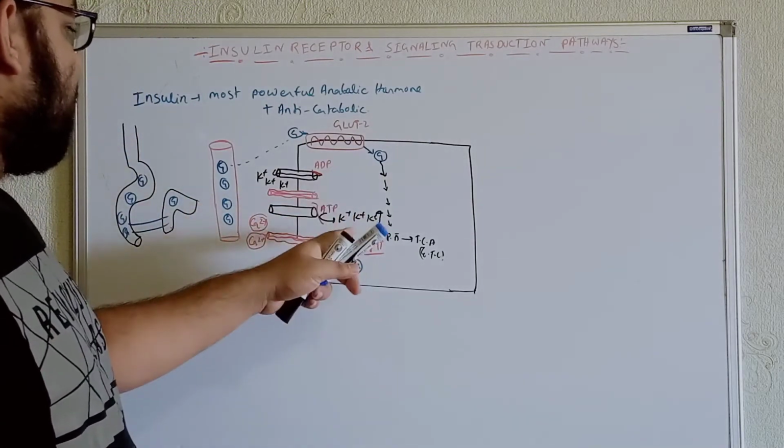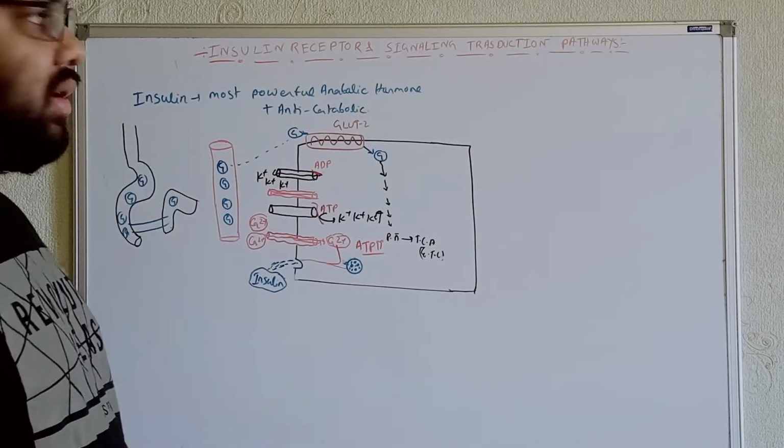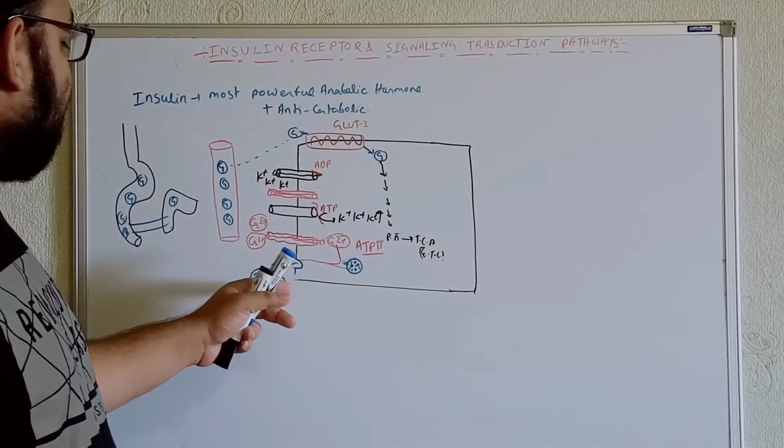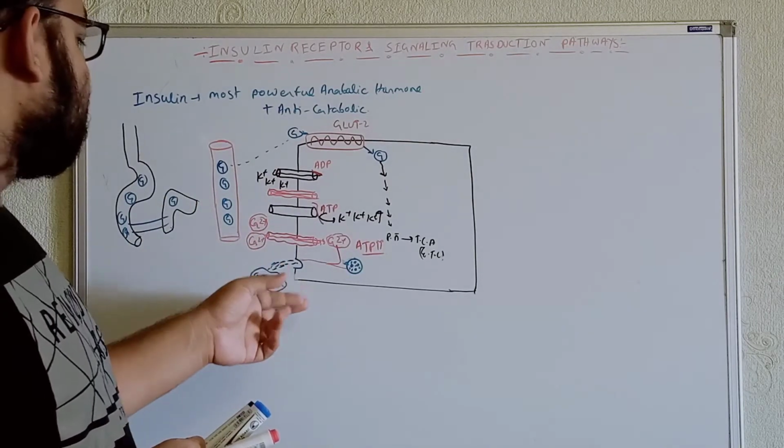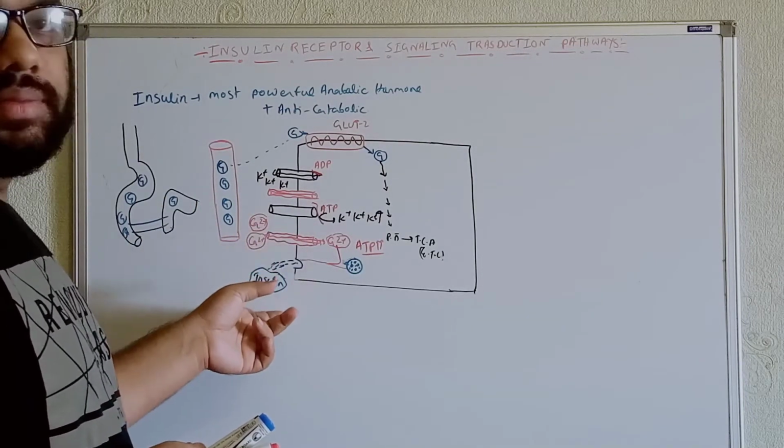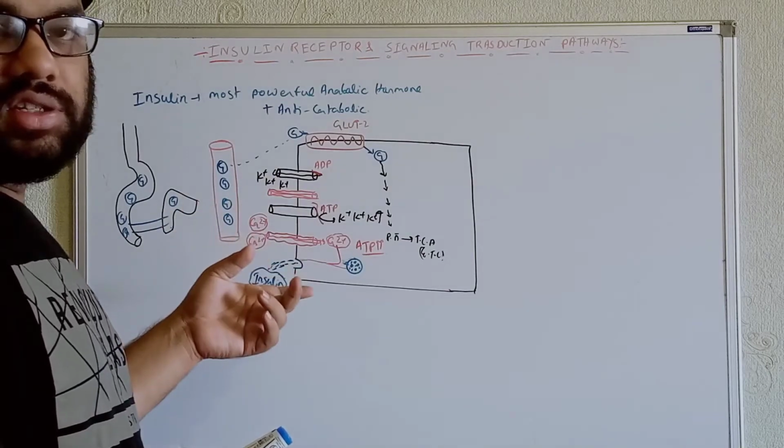Now, we'll talk in detail about the insulin that is produced right now, how the insulin will work on the insulin receptors, and what type of transduction pathway will occur within the cells. Basically, that's the thing we will talk about right now.